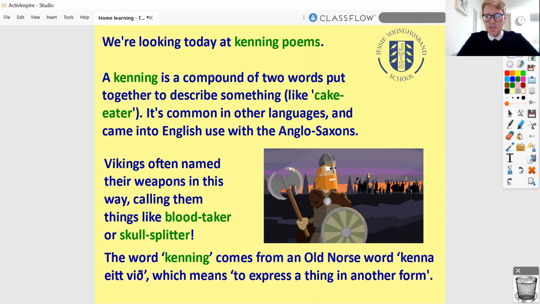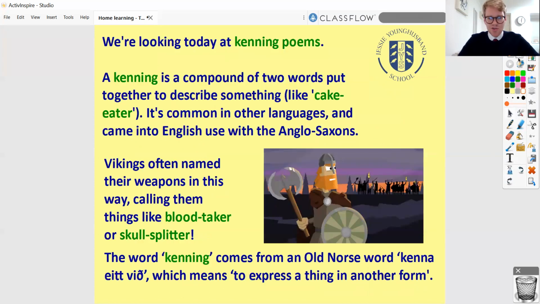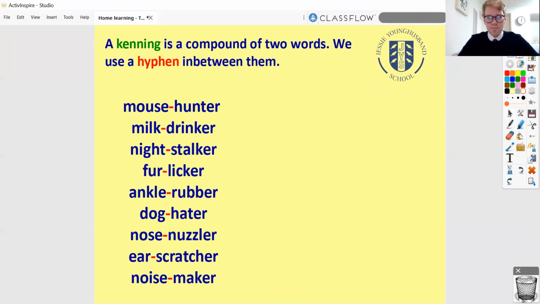So you'll notice, going back to these ones, at no point did I use the word cat or Mr. Vass. I deliberately described it in a different way, didn't I? In fact, I described it in loads of different ways. I didn't at any point use the word cat or Mr. Vass. And that's what we're going to do today. In true Norse style, we're going to be describing something in another form.